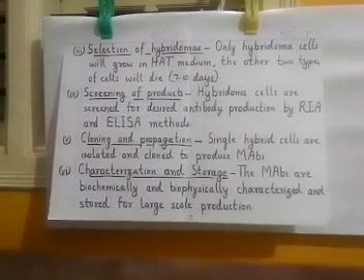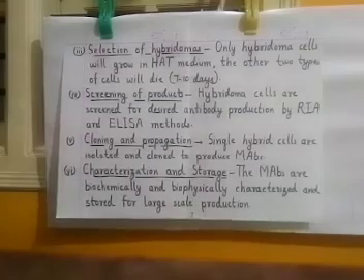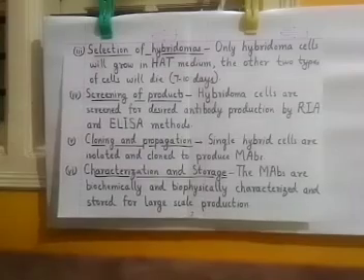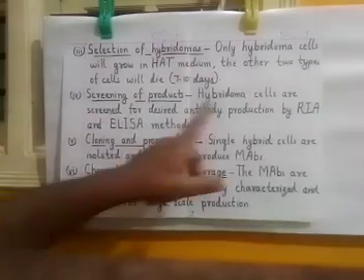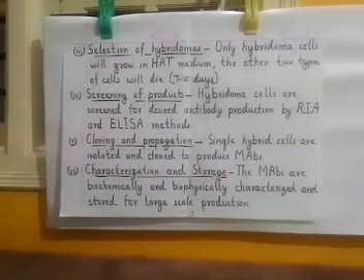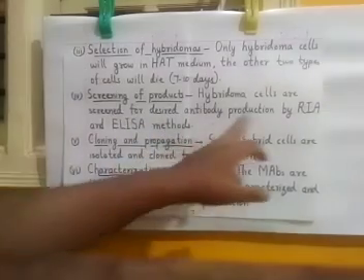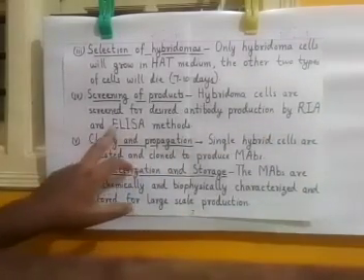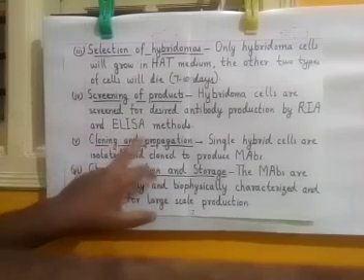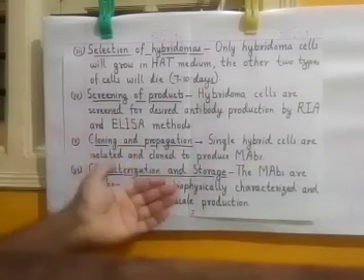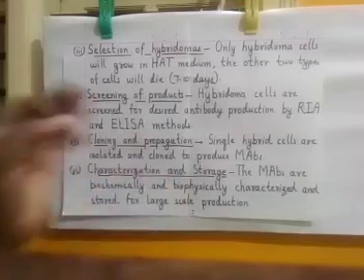These hybridoma cells can be of different B lymphocytes, and they can be producing different categories of antibodies. So each hybridoma cell has to be screened to see which antibody it is producing. To screen those antibodies, we use 2 methods. One is RIA, that is radioimmunoassay. Another one is ELISA, that is enzyme linked immunosorbent assay. These 2 methods help us to screen the products, that means to see which kind of antibody each hybridoma cell is making.